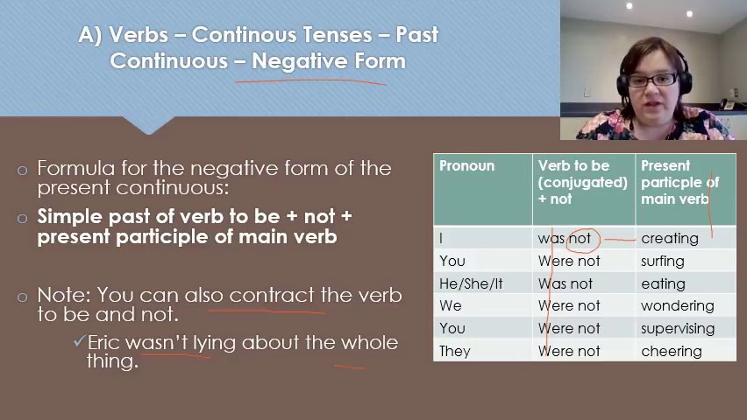You don't have to use this. You can if you want to. It's good to know what it is. But keep in mind the formula is the same. We're just adding a not right here. So make sure also that you conjugate your verb to be in the past properly.